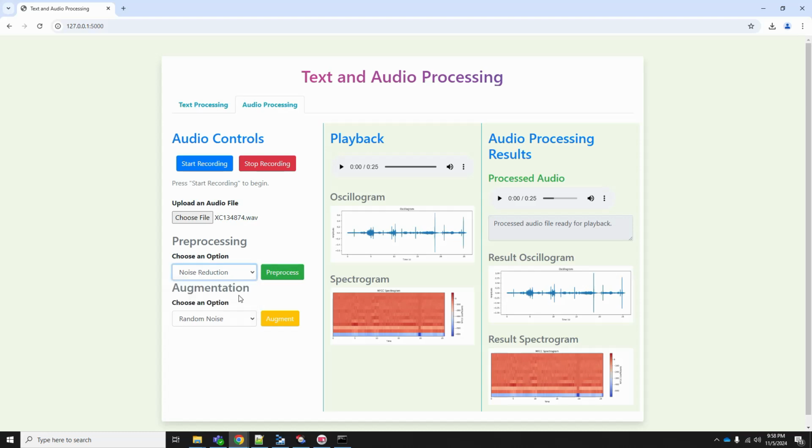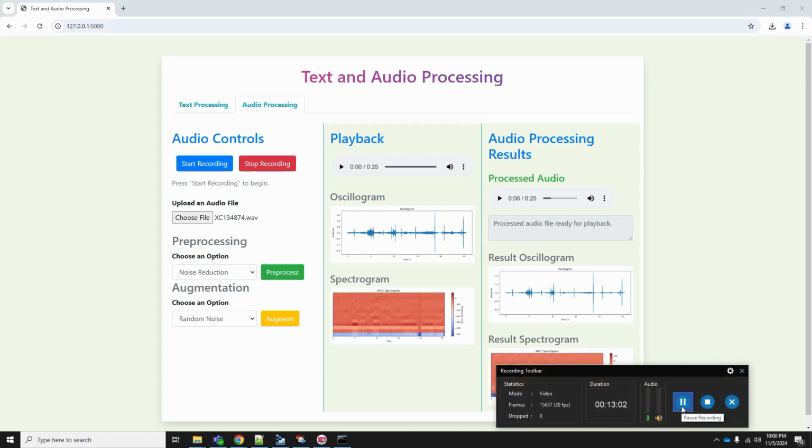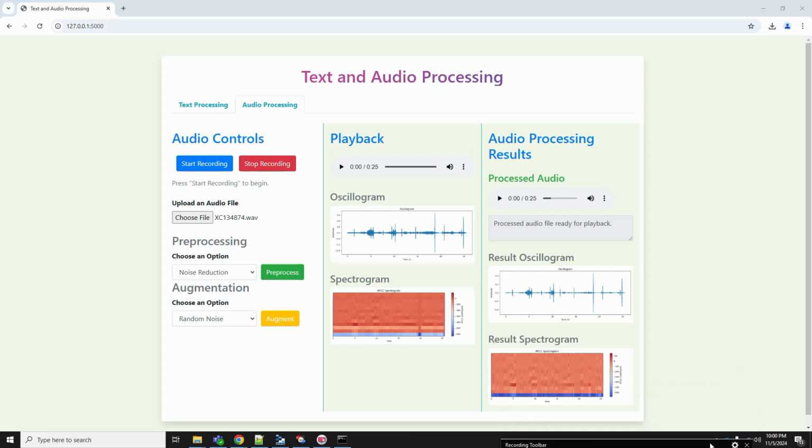So I'll do the noise reduction here. You can clearly see the difference between the input file and the output file. We can see that a lot of unwanted noises are removed from our audio file. This is one of the ways that we pre-process the audio file and remove the noises.